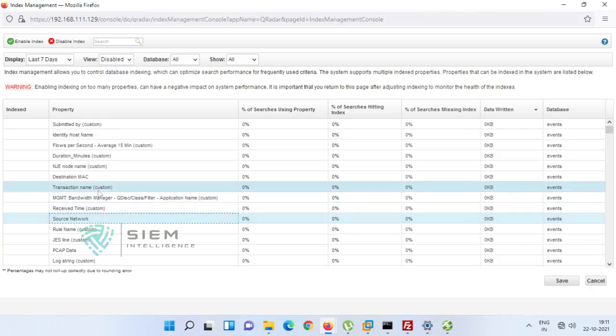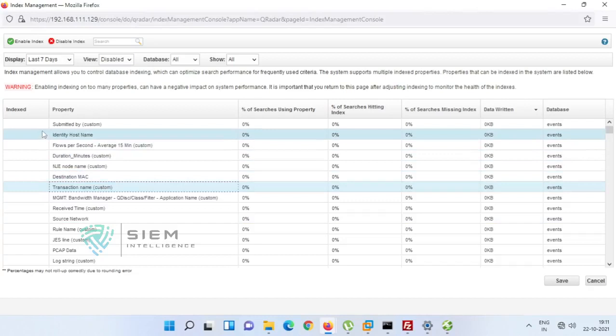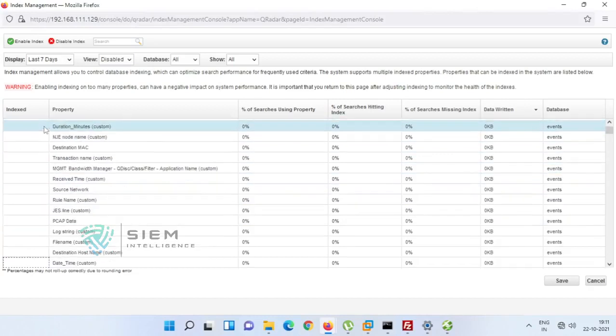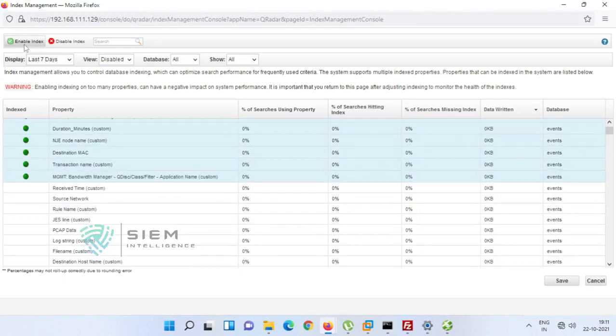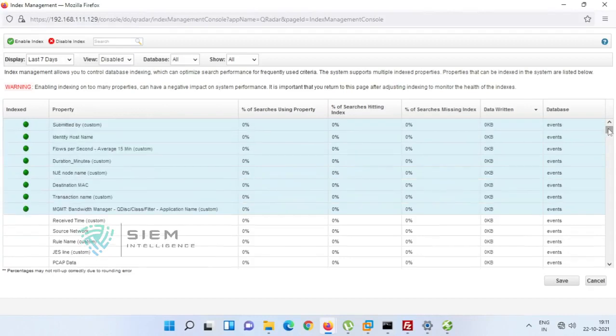But if you select all these things and enable them without understanding the number of processes, or the traffic load for this property, then if it grows more and more, it will affect your system performance. So be careful.